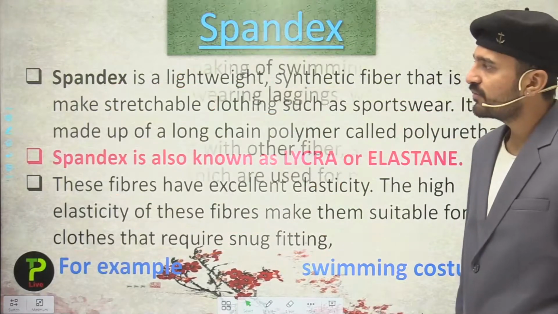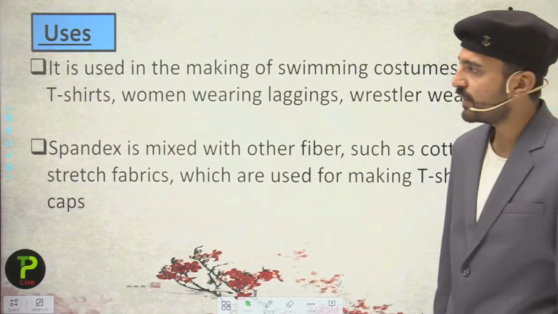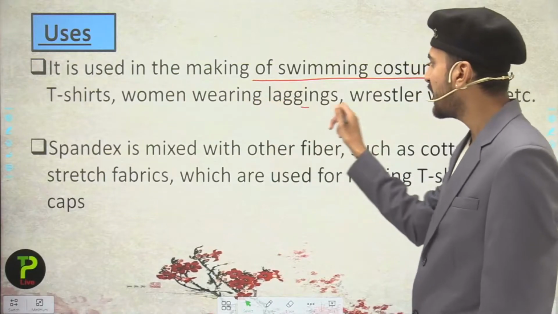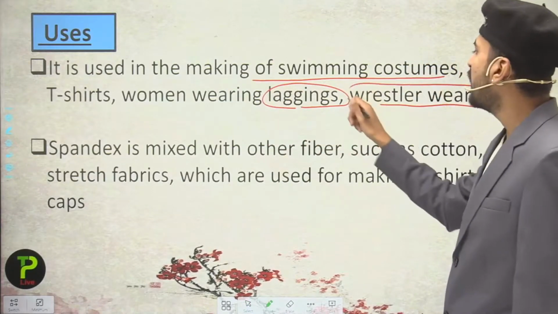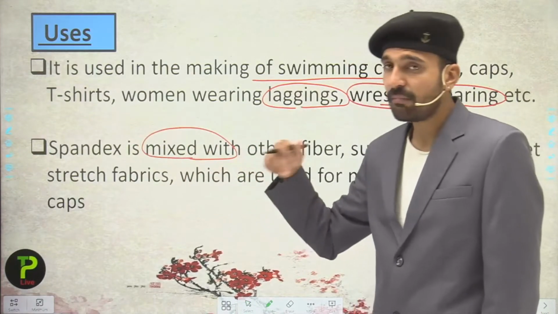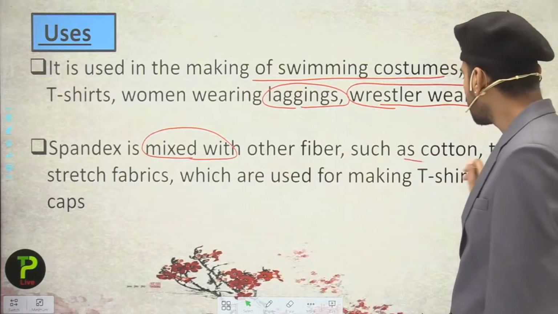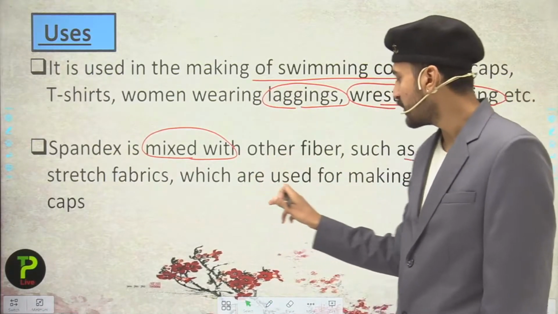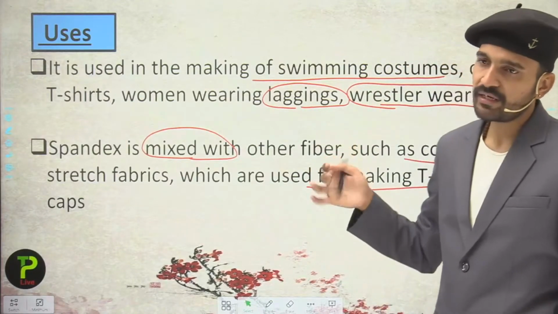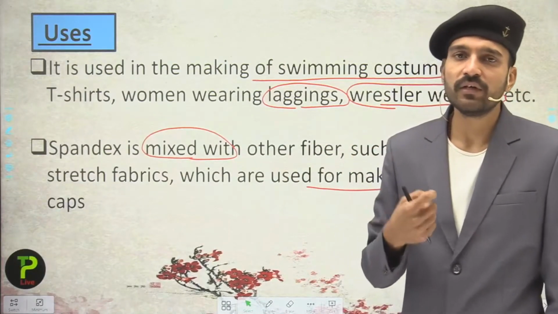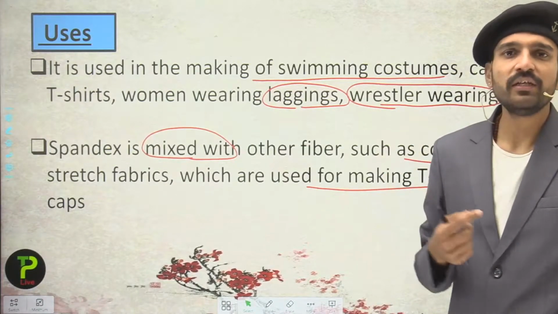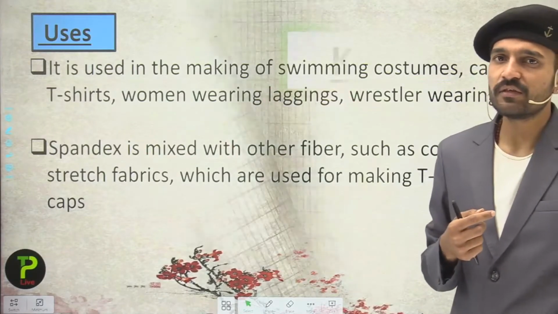So now students, moving to the uses of spandex. It is used in making swimming costumes, caps, t-shirts, women's leggings, wrestlers' wear, and so on. Spandex is mixed, that means blended, with other fibers such as cotton to get stretch fabrics which are used to make t-shirts and caps. So here we are making blends of fibers to make blended fabrics. We are going to see blended fabrics after reading the next one, that is Terrasil.